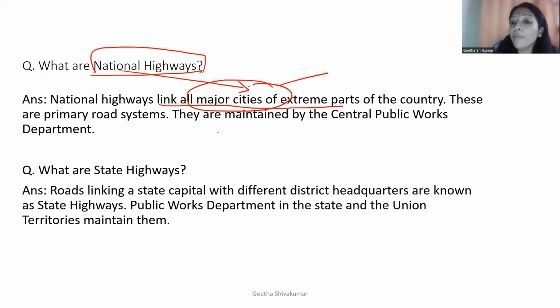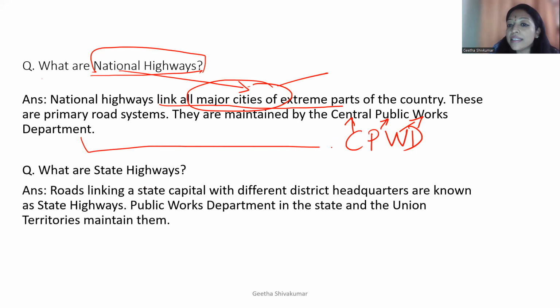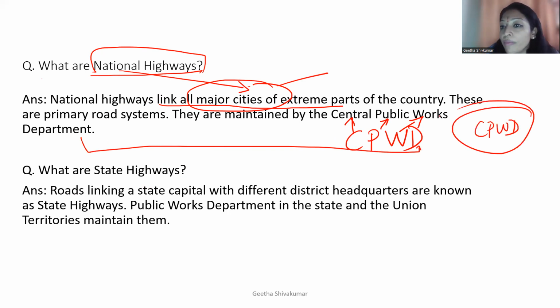country. And who maintains that? It is maintained by CPWD. C stands for Central, P stands for Public, W stands for Work, and D stands for Department. So CPWD. The question can come for 2 marks. 1 mark is for what you are going to write, that it links all the major cities of extreme parts of the country, and who maintains it will be for 1 mark. That is CPWD.